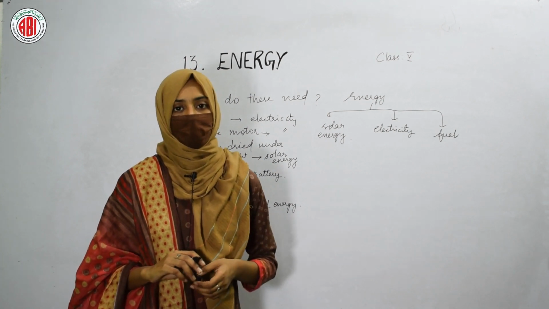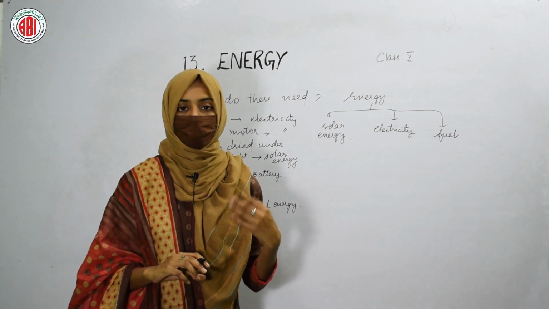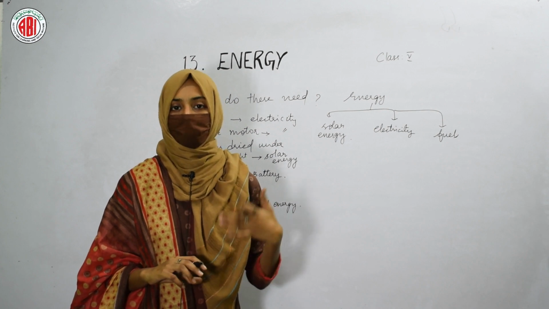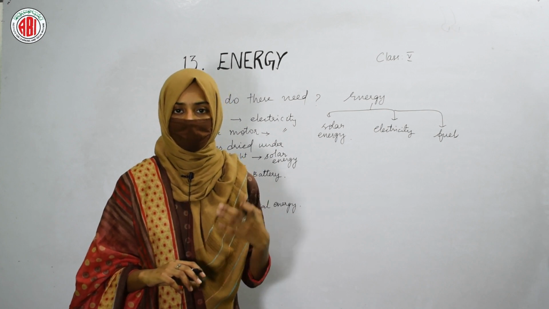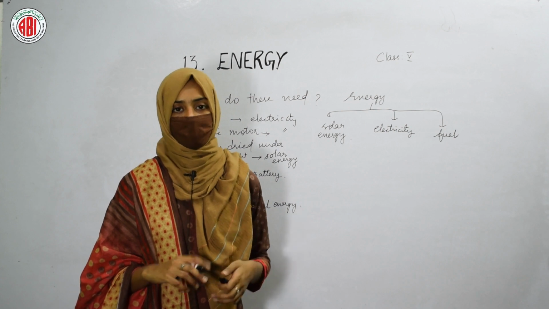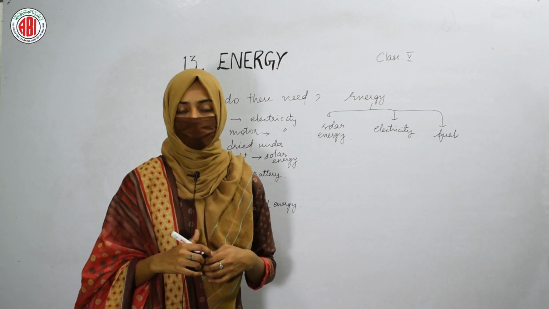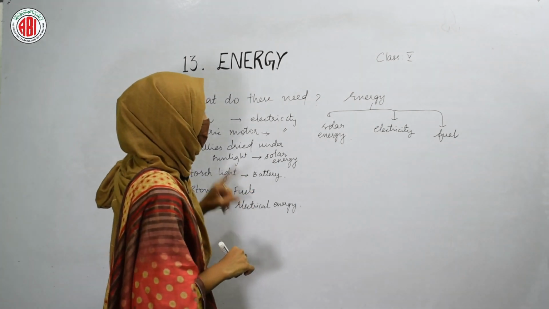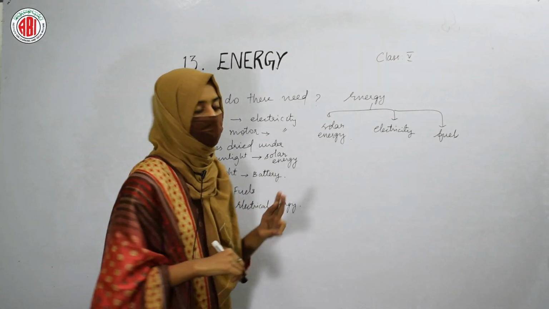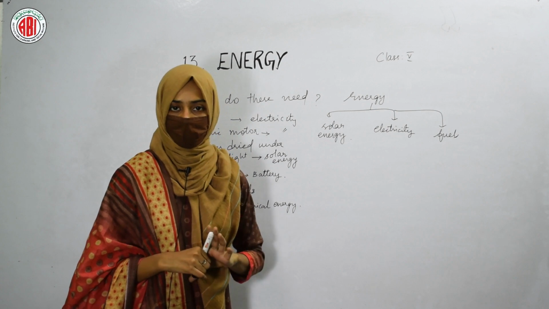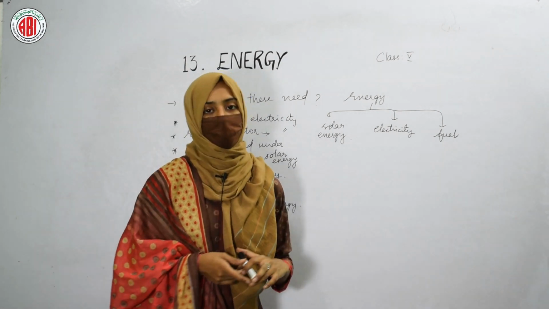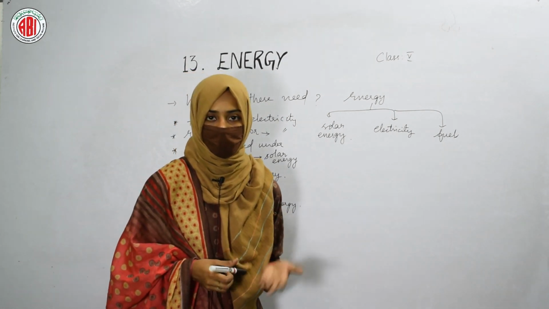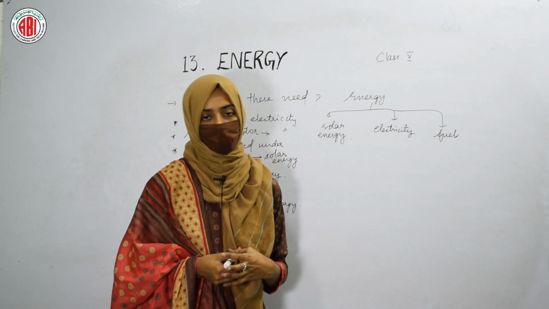So in this way, burning of fuels can also provide energy to the different objects that helps them to do their work. So here three forms of energies are given: solar energy, electrical energy and the energy that we get by burning the fuels. So in this way, energy is used for the different purposes and also in the different forms.